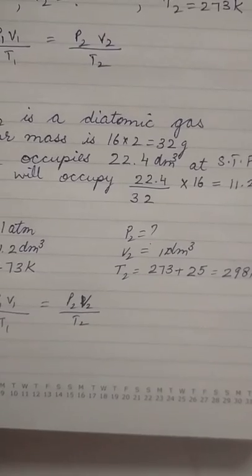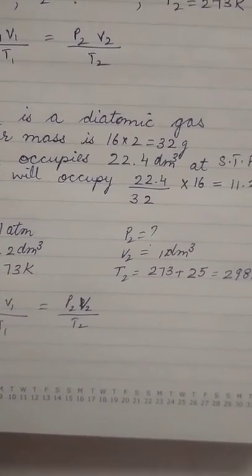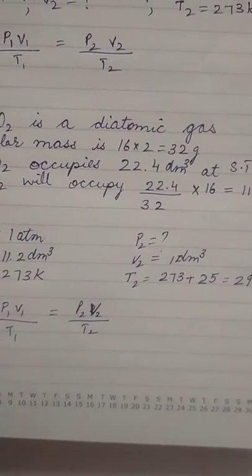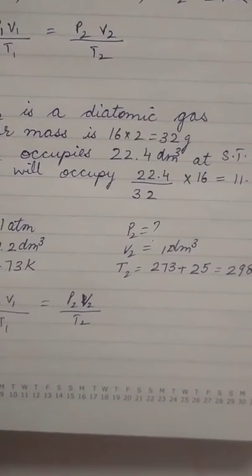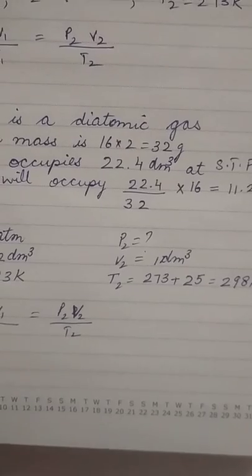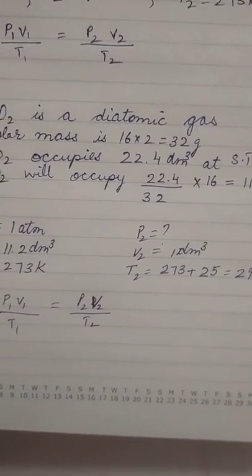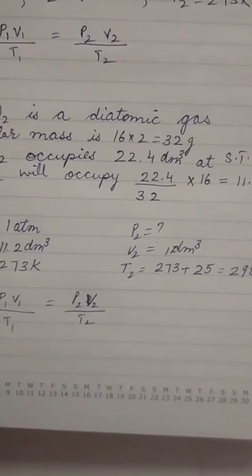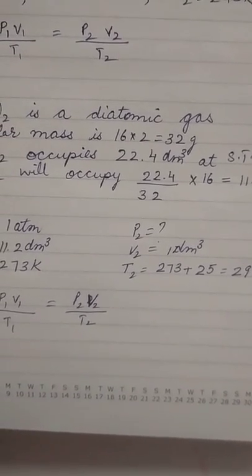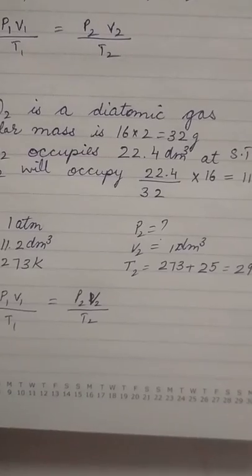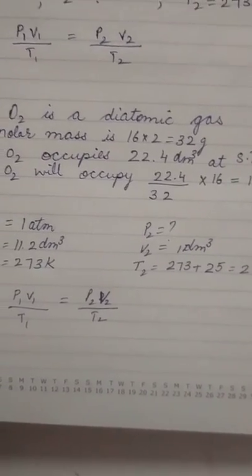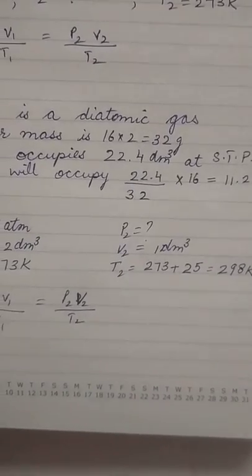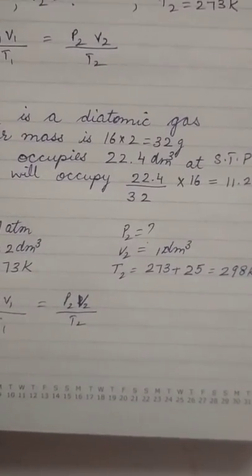So P1 is 1 atmosphere, V1 is 11.2 decimeter cube, T1 is 273 Kelvin, P2 we have to find out, V2 is 1 decimeter cube, and T2 is 273 plus 25. That is what we have to do, and then we will substitute the values.